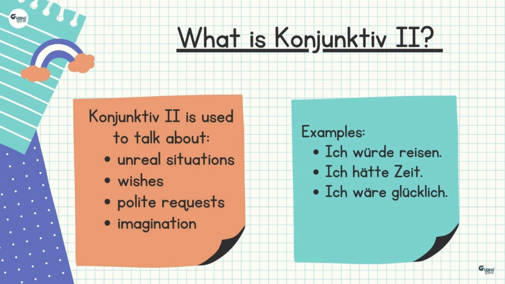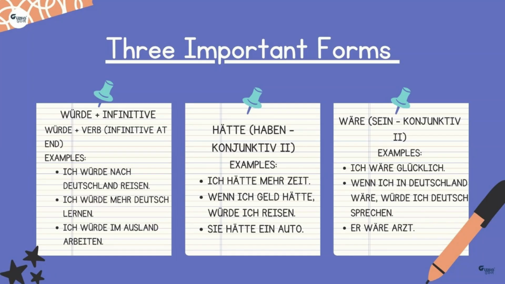These are not real situations. In Konjunktiv II, we have three different important forms. The first one is würde plus infinitive. This form is used when we have an action verb. Würde is conjugated at the second place according to the subject and the action verb goes at the end of the sentence in the infinitive form. For example, ich würde nach Deutschland reisen. Here würde is conjugated according to ich and the main verb reisen is at the end of the sentence. That means we use the würde plus infinitive structure when we have an action verb in the sentence.